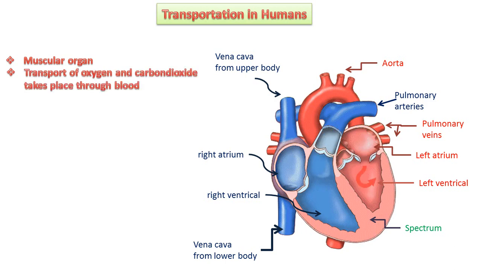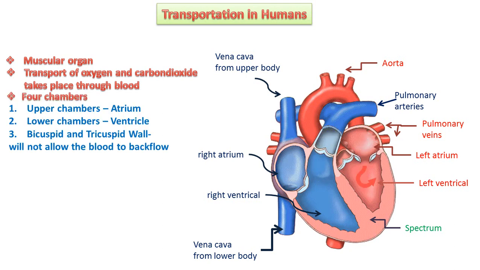Transportation of oxygen and carbon dioxide takes place through the blood. The heart has four chambers, atrium and ventricle.